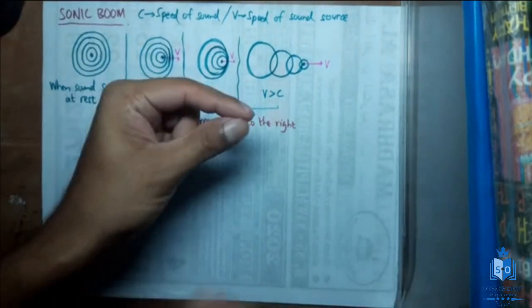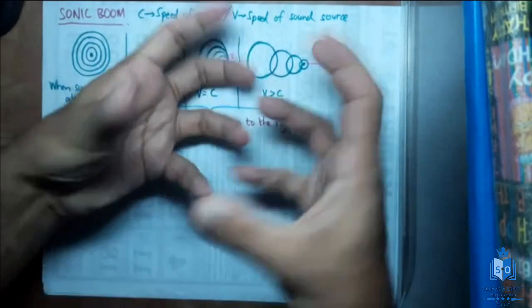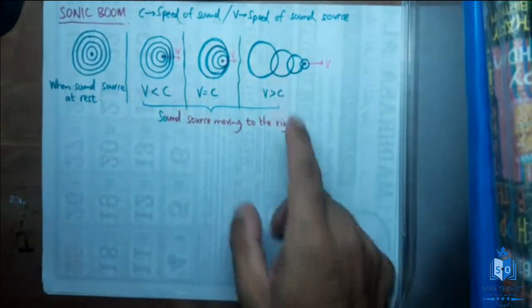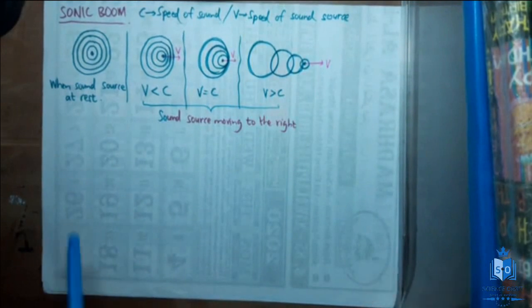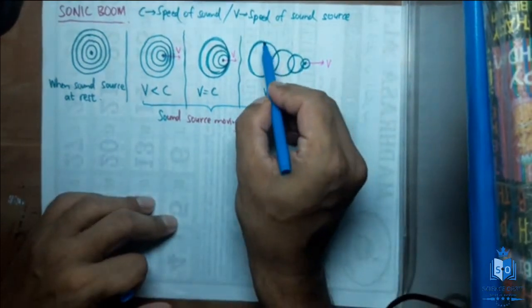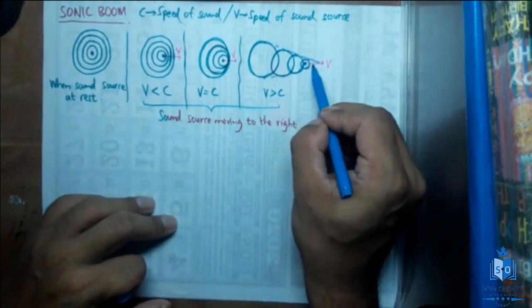Because when you take a sound source like this, it can go this way, this way, everywhere, no? So these are actually spheres. When you combine all these spheres, what you get is a cone. Do you agree with me? When you connect all these edges, you will get a cone like this.